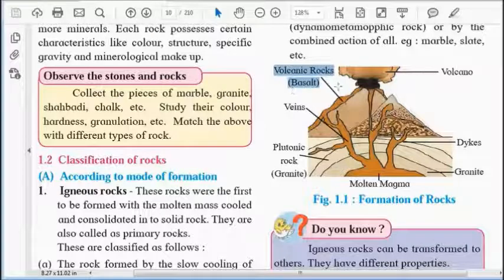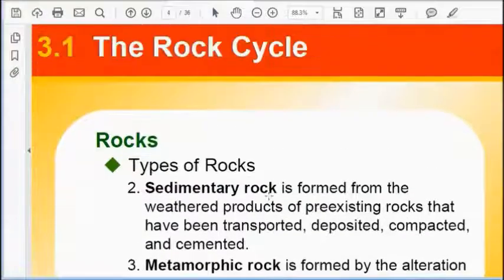Now this formation of rock takes place from volcano, that is a very important source of rock. So at the bottom you can see that different minerals come out in a very hot, liquid form, but it cools down along with the climatic change.